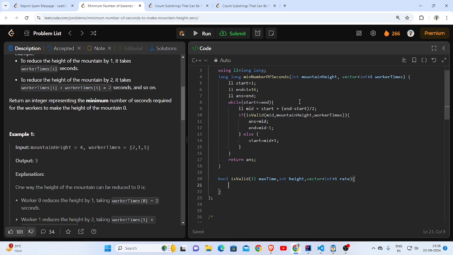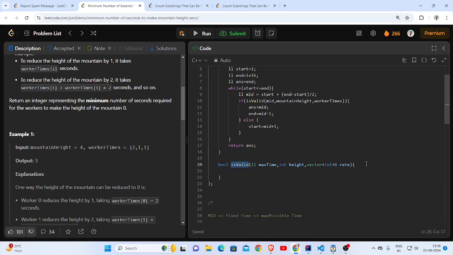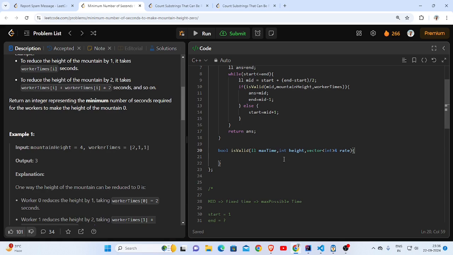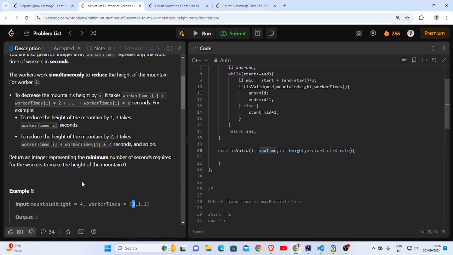Alright, so at this point I'm essentially finding out the height that is possible for a particular worker to reduce in this particular max time, and that height can be anything between 0 and whatever height is given.